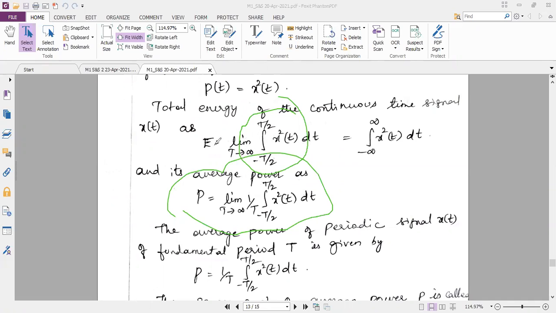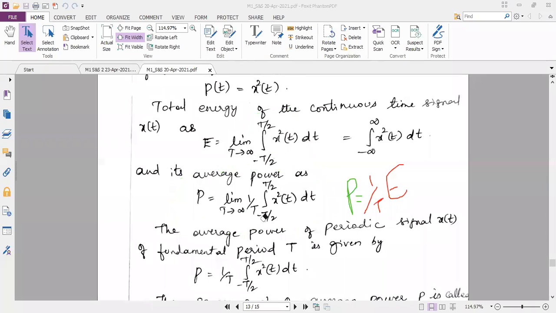The energy formula is limit t tends to infinity, integral minus infinity to plus infinity. So I will just write it again here. My power is equal to limit t tends to infinity, integral from minus T by 2 to plus T by 2 of x square of t dt, and if I replace that with E, then what is left in this formula is 1 by T. Did all of you understand what I have done?